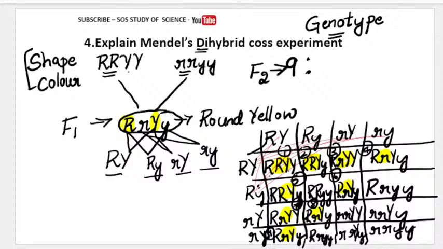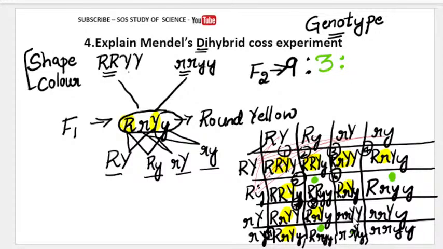Let us see what is next. Okay? So next see here. So how many round green are there? Let us look at round green. Okay, see here this one. This is round. Okay, so let me highlight this. So what is this? This is round and this is green. Okay, round green. This is round and green. Round green. See, to be green it must have small y completely. And then see, here wrinkled is there, here round green is there, here wrinkled is there. So in total how many round green did we get? We got 3 round green. 3 round green.